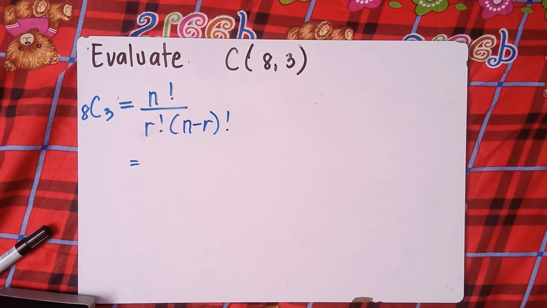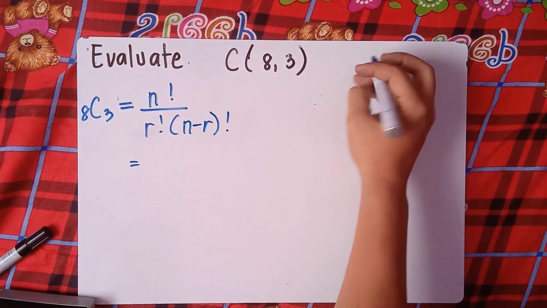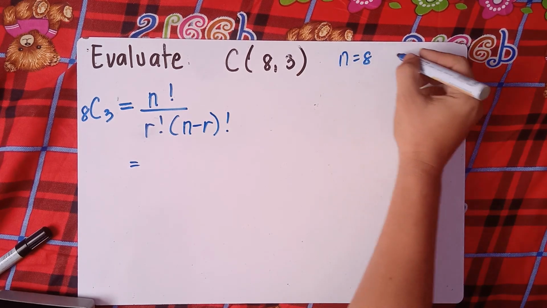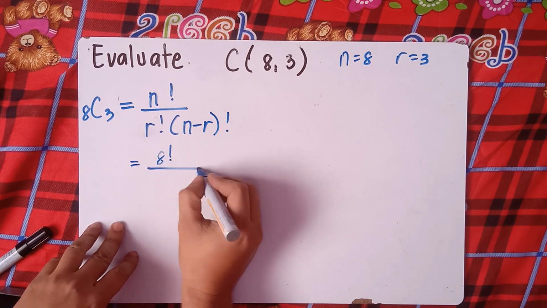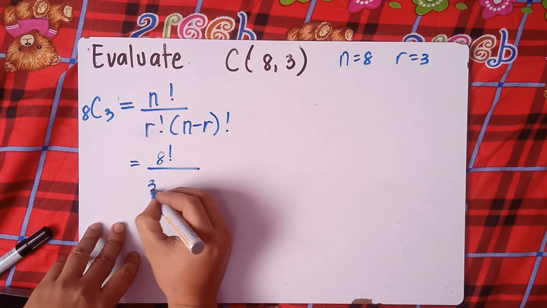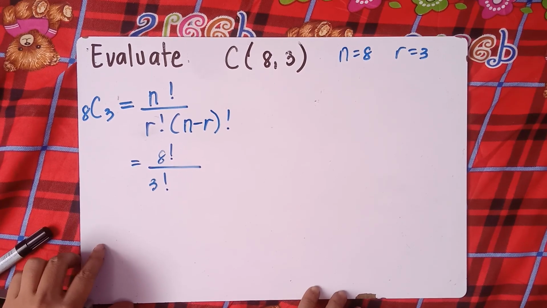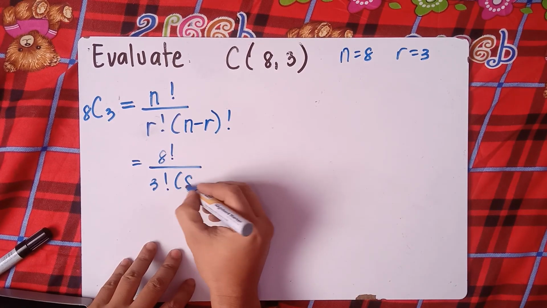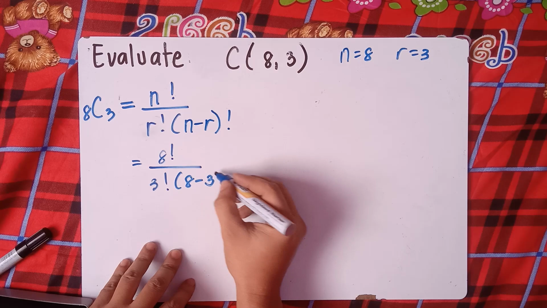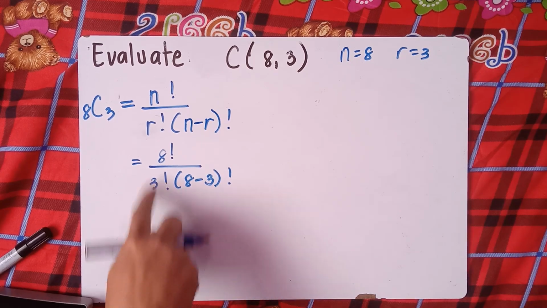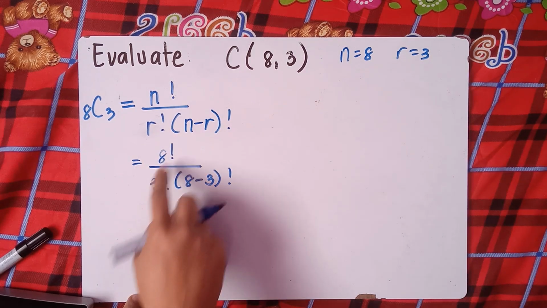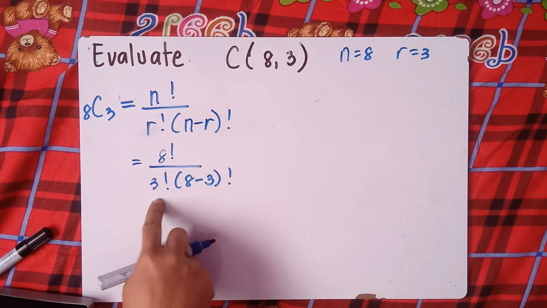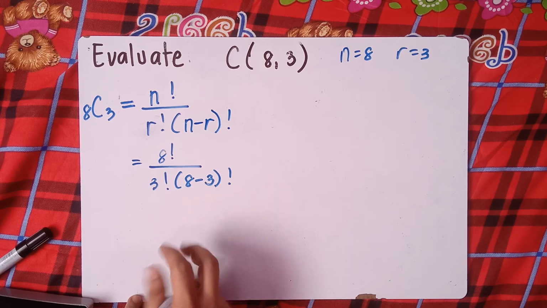So n is 8 and r is 3. So we have 8 factorial over 3 factorial times 8 minus 3 factorial. Once again, 8 is n, then r is 3. So 8 factorial over 3 factorial, then 8 minus 3 factorial.